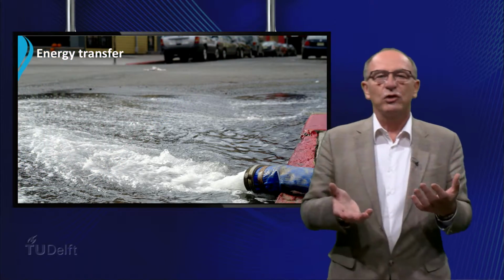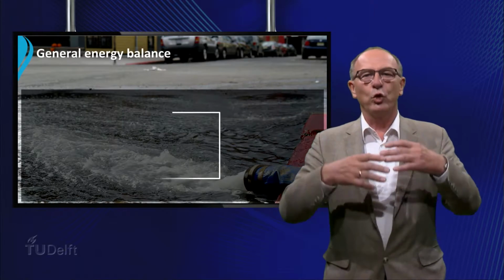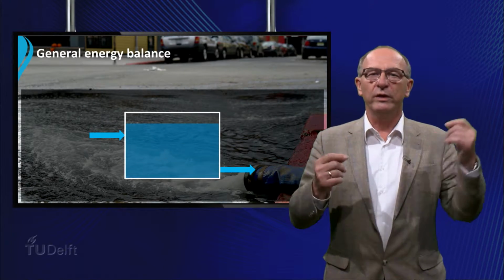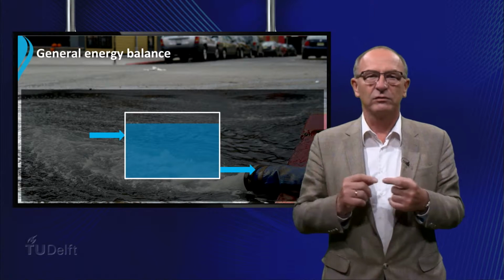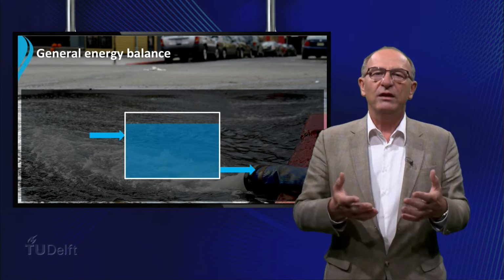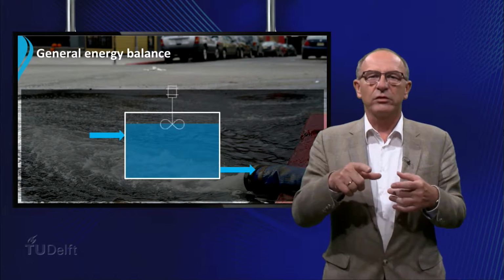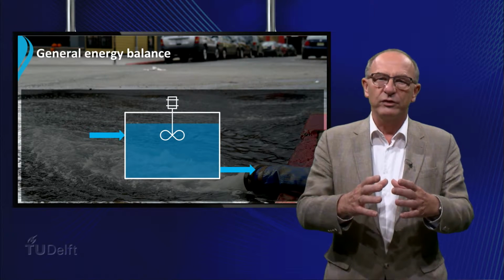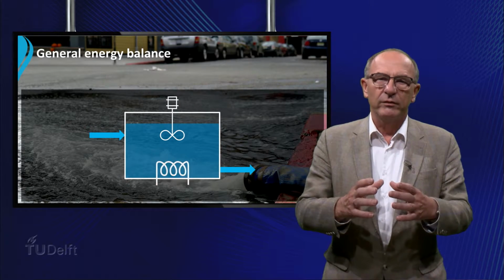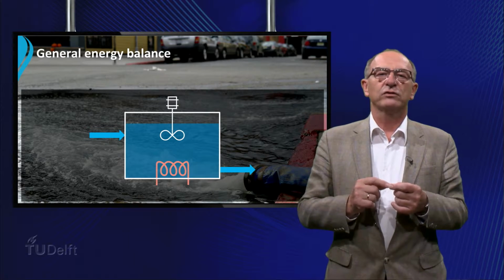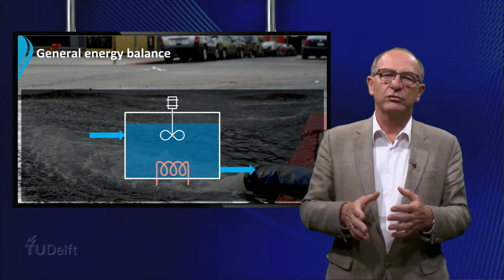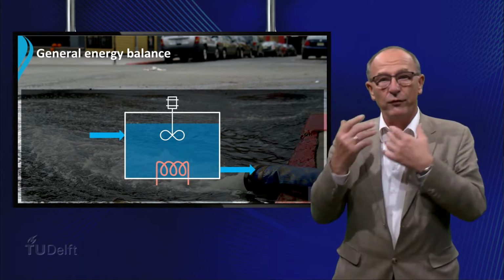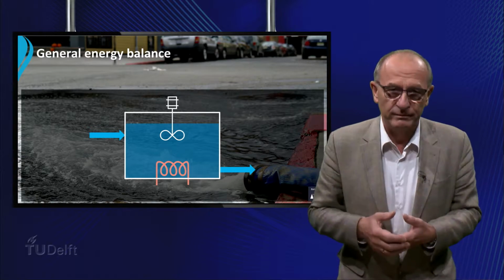We will now set up a general energy balance of a continuous process where a fluid enters and leaves the vessel. The liquid in the vessel is well mixed with the stirrer and is kept at a constant temperature by means of a heating element. This type of vessel is often met in the process industry, where raw materials are converted into consumer products.